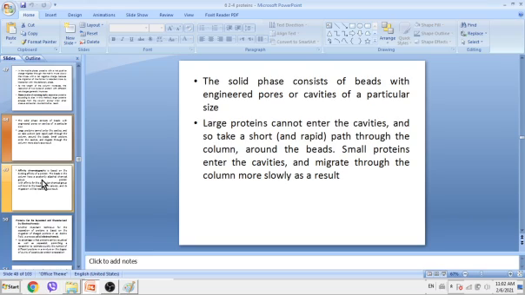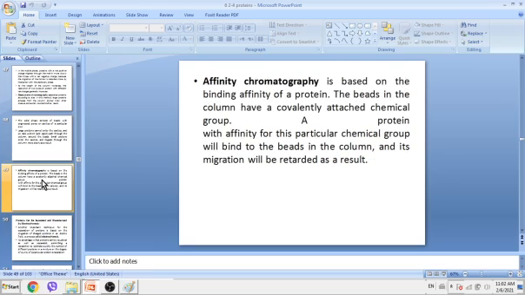Large proteins cannot enter the cavities and so take a short and rapid path through the column around the beads. Small proteins enter the cavities and migrate through the column more slowly as a result.